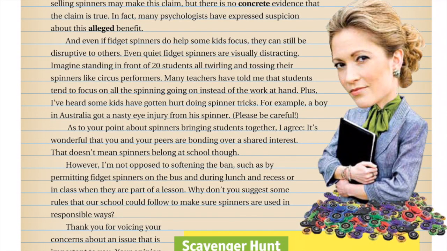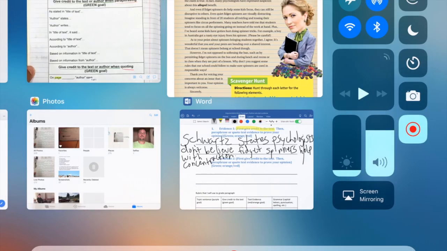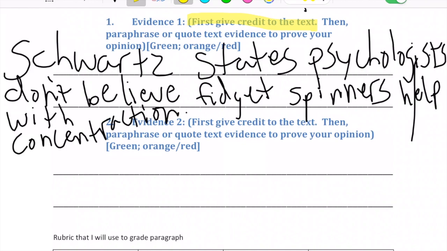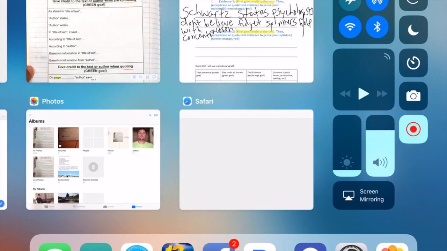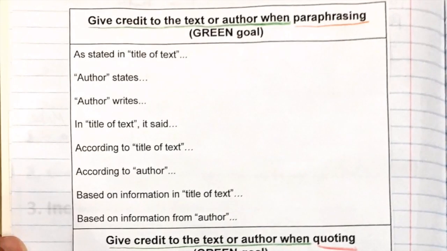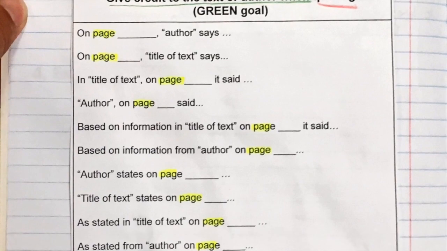So the sentence I'm going to use is in this paragraph below the one we just paraphrased. About the second sentence, it says, "even quiet fidget spinners are visually distracting." Now remember, if we go back to our outline, before we quote, we need to give credit to the text. So we're going to go back to our sentence starters, and this time we're actually on the bottom section. The only difference between the sentence starters for paraphrasing and for quoting is that for quoting, we need a page number.